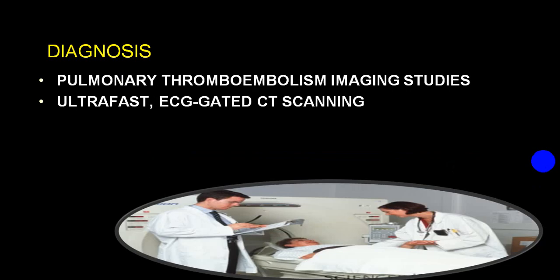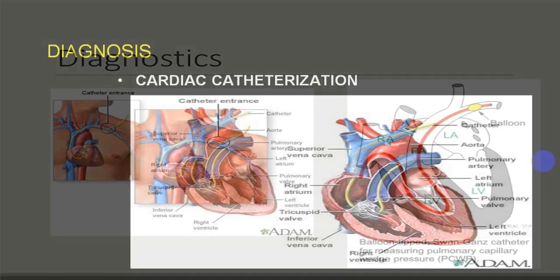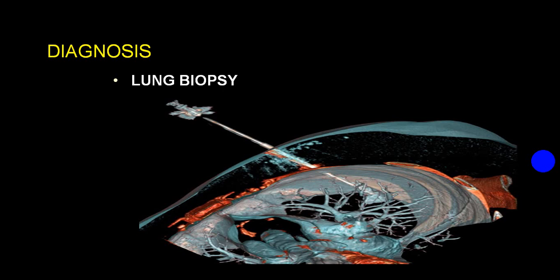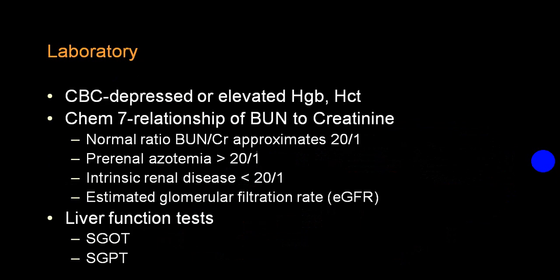You can go for MRI. You can go for pulmonary angio, right heart catheterization. These are right heart catheterization. We call Swan-Ganz catheter is utilized. In very few conditions, you require a lung biopsy, particularly interstitial pulmonary fibrosis or pneumoconiosis, or in case of a suspected malignancy. So lung biopsy is required in very few conditions.